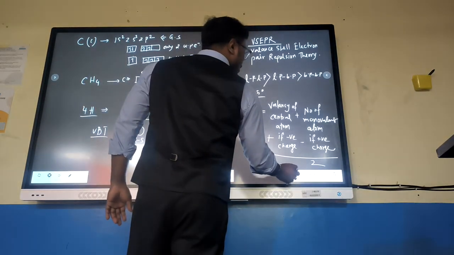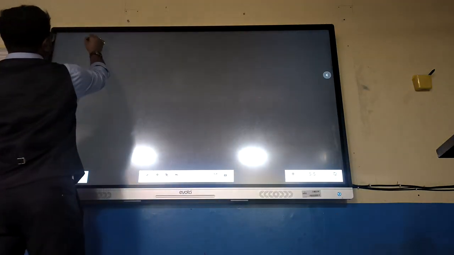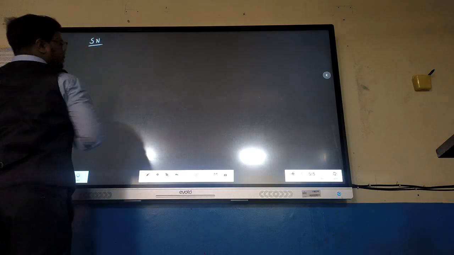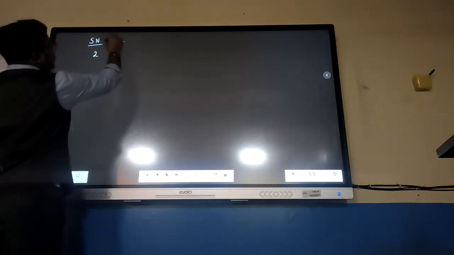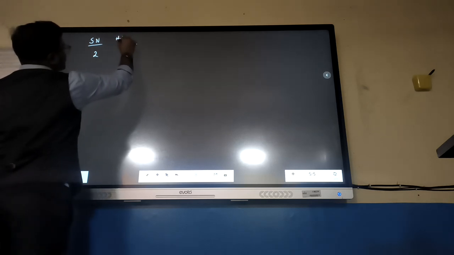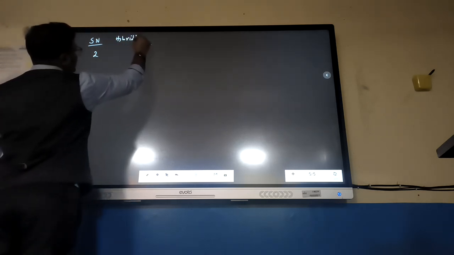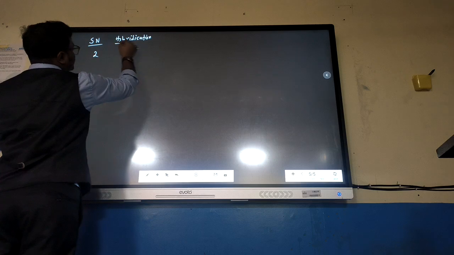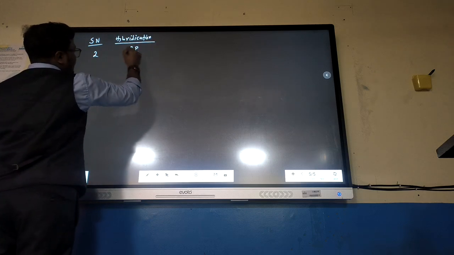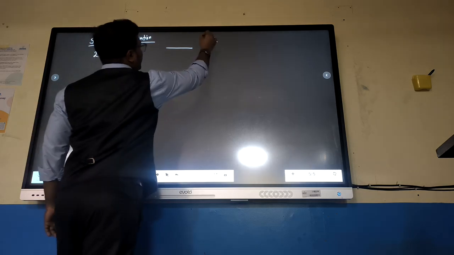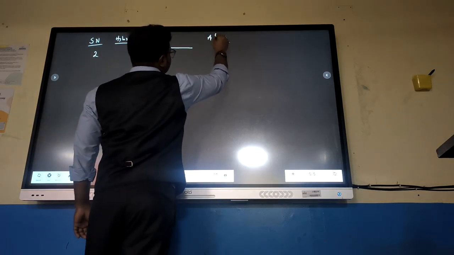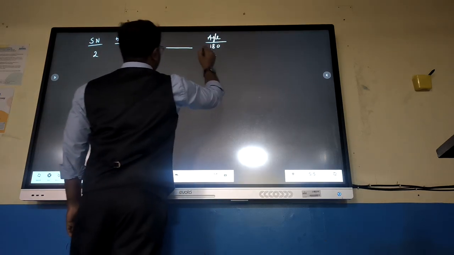Now let's see the rule of steric numbers. If the steric number is 2, what will be the hybridization? Hybridization is sp. How does it look? It looks like this, and the angle is 180 degrees.